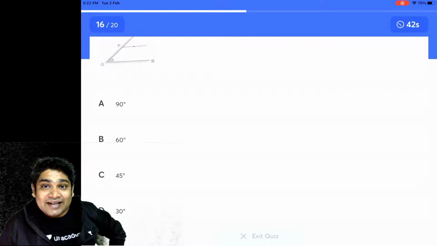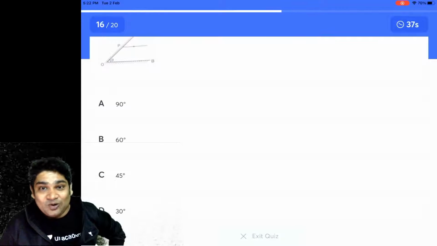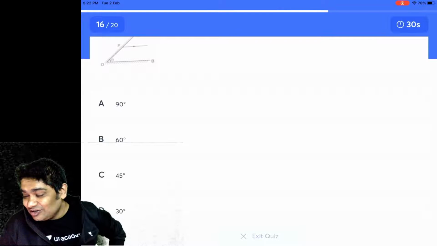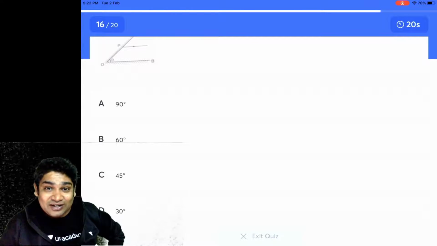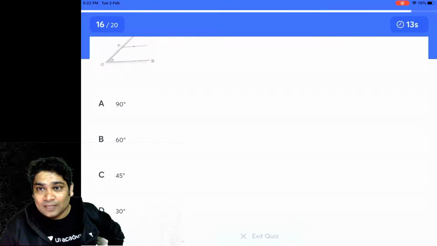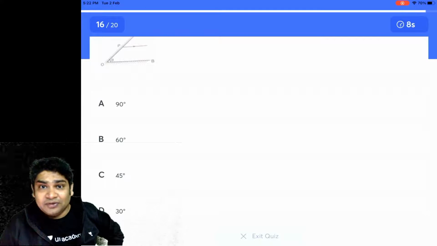Initially the ray is incident parallel to the mirror OB, and after two reflections it goes parallel to mirror OA. So what is the angle theta between the two mirrors? Is it A 90, B 60, C 45, or D 30? I told you this is one of the most standard questions. This is a frequently asked question. That's why I discussed this in the class. If you have attended the lectures, you should even remember this answer. Let's see if you remember.